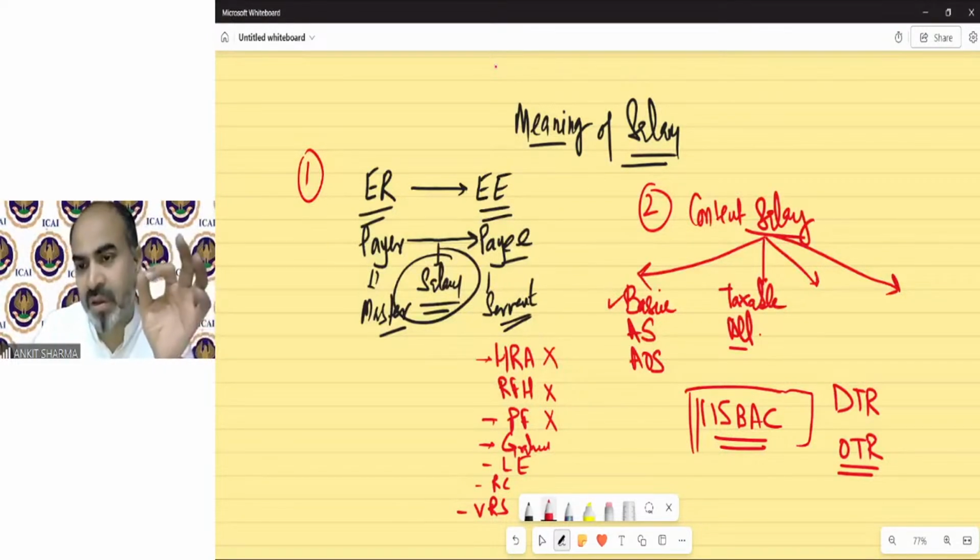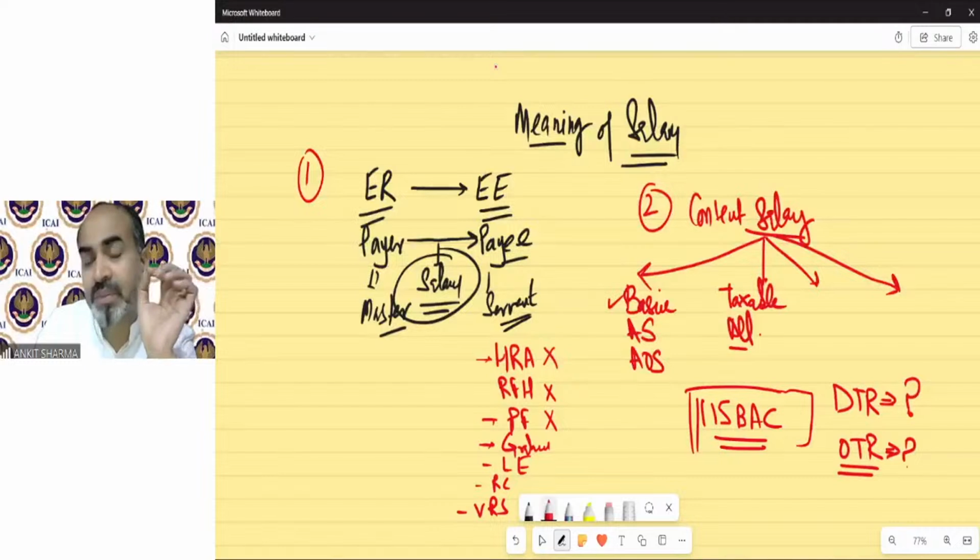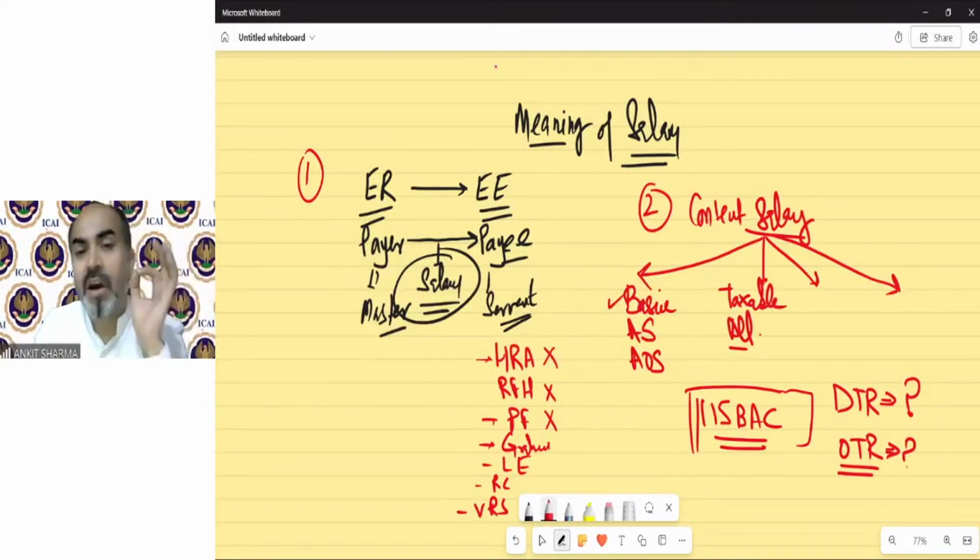So we need to find out the taxable allowances after giving the respective exemption, but you need to see in the question whether the question asks to be solved under the default tax regime or under the optional tax regime. This is the first thing you need to see in the question. Read the whole question. You have 15 minutes. In the examination, you will get the question paper 15 minutes before you get your answer sheets. So those 15 minutes need to be utilized very carefully. Those 15 minutes are very, very important.